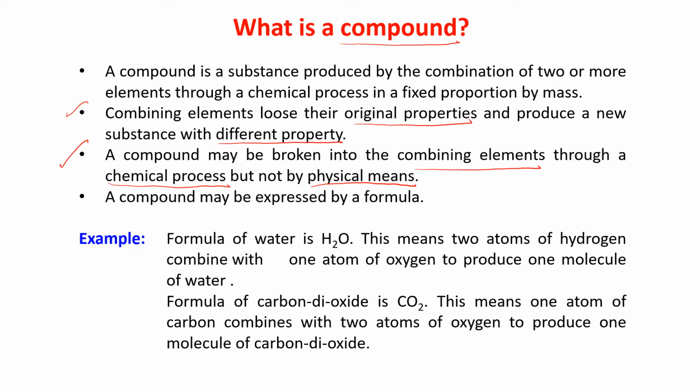So with the physical method, you cannot break the compound into its combining elements. For that, you need some chemical process. That means you have to pass electricity or something you have to do. Fourth, a compound may be expressed by a formula. That means every compound is having a formula. Now, let me explain all the points with the example of water.